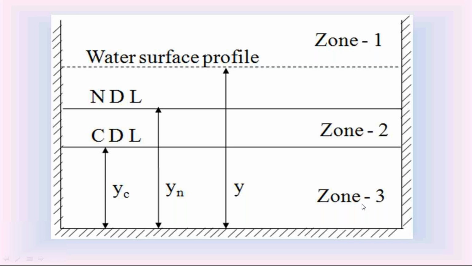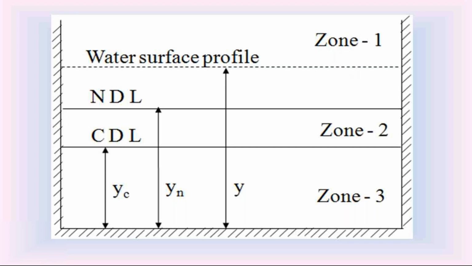Now we are going to discuss what the different water surface profiles are in the mild slope channel. What are the different water surface profiles in the mild slope channel? Please remember, in mild slope, the water surface profile is called an M curve.